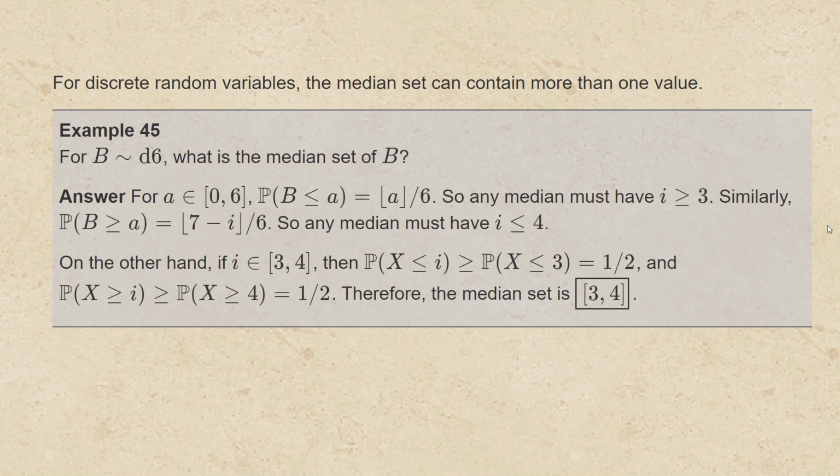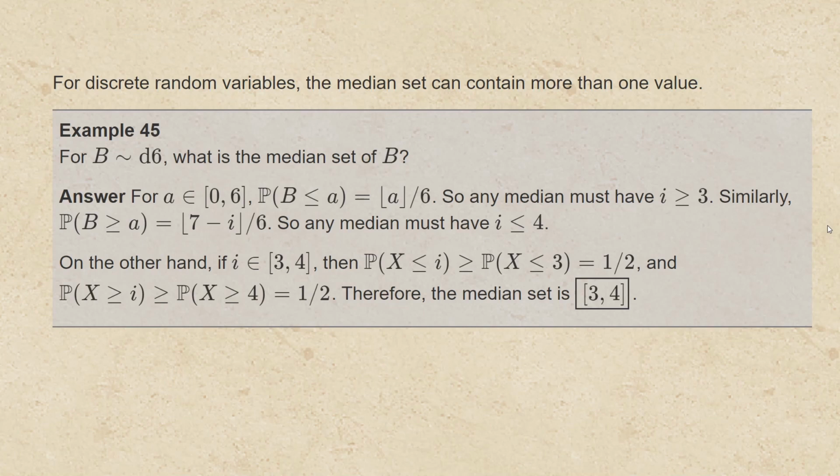Similarly, the probability that B is greater than or equal to i is the floor of (7 minus i) divided by 6. So any median must have i less than or equal to 4. So we know that any median for this random variable B has to be at least 3 and at most 4. Well, let's pick a value i in this interval from 3 to 4.